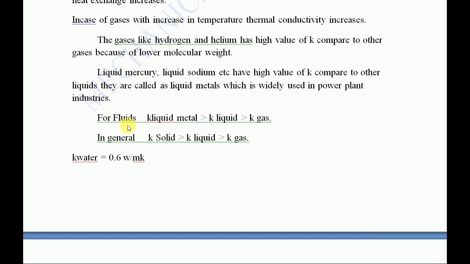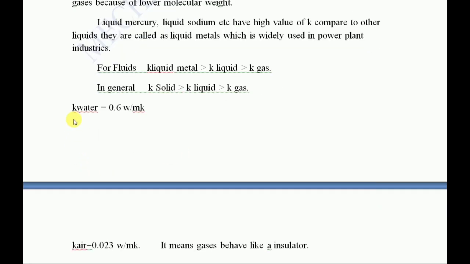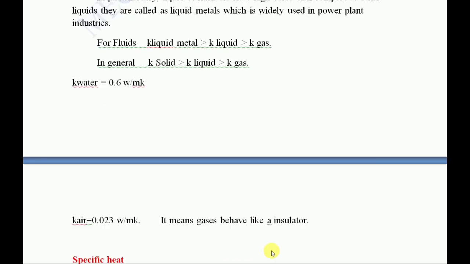So this is for fluids. What they are telling is that liquid metal has more thermal conductivity than liquid, than gas. In general, whatever we have seen, we are going to say about solid, liquid, gas: solid has more thermal conductivity than liquid, than gas. See, I have just given that for water thermal conductivity is 0.6 watt per meter Kelvin. Same thing, for air it is 0.023 watt per meter Kelvin. I have given this to remember at least for water and air. It behaves like an insulator.